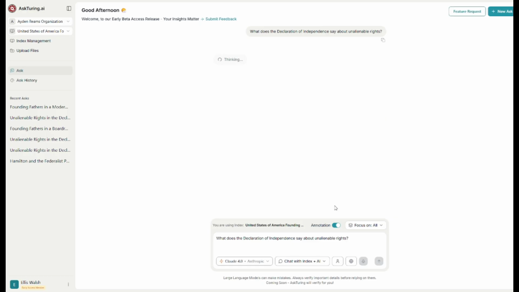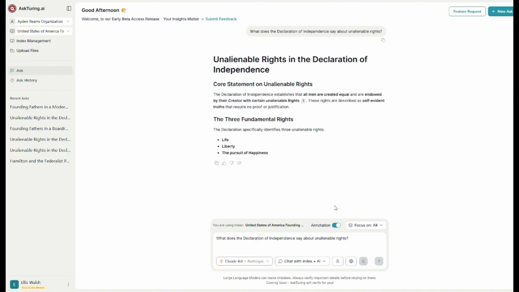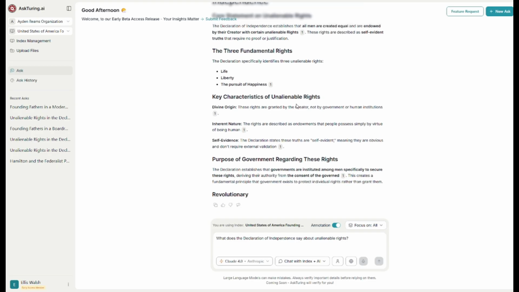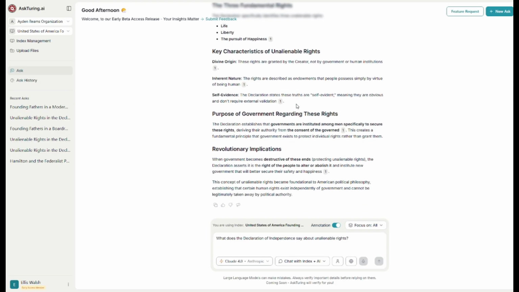So you're going to want to give it a second to come up with a response. But this is very useful if you're in meetings, if you're brainstorming, or if you just prefer talking over typing. It'll capture your thoughts in real time, and you can search across your index pretty much hands-free. So as you can see, it generated a full response as if you just typed it out. Now we can flip it.